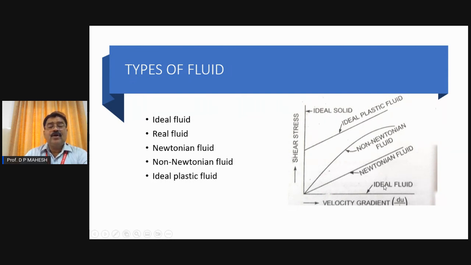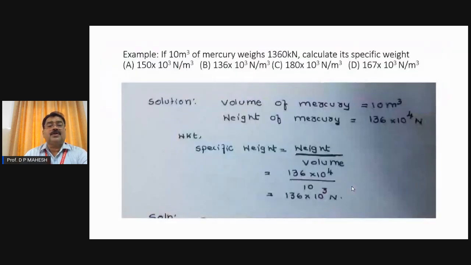When I say ideal fluid, it is an imaginary fluid which does not possess viscosity. For certain derivation purposes, we assume a fluid which has no viscosity. But strictly speaking, all the fluids which exist have some amount of viscosity.